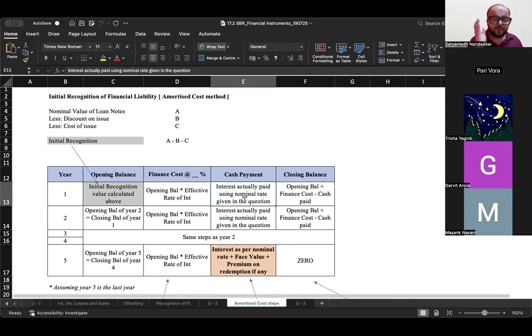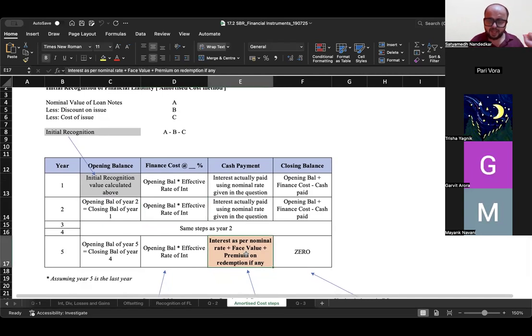What do I mean by that? The amount of cash that you pay is calculated on the basis of face value into the nominal rate of interest. Use that. That is the amount that you actually pay to the lender. And what is your closing balance? Opening balance, that is initial recognition, plus finance cost calculated using the effective rate of interest minus the cash payment made. This will give you your closing balance. Keep on doing. Year one's closing becomes year two's opening. Then add finance cost. Keep on doing this activity till the last year.